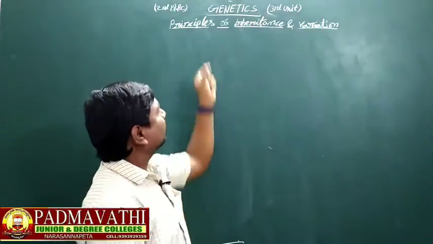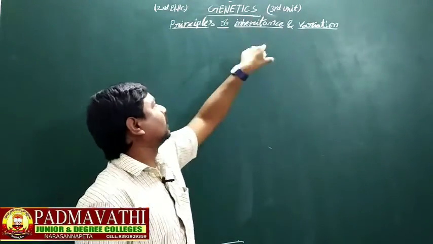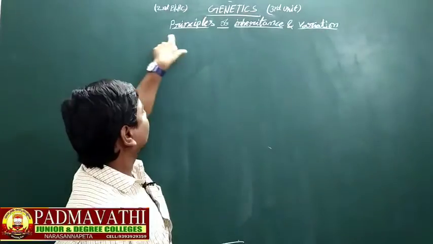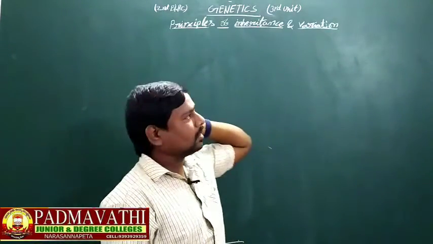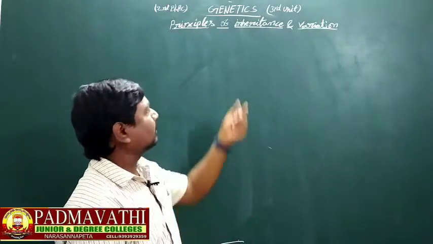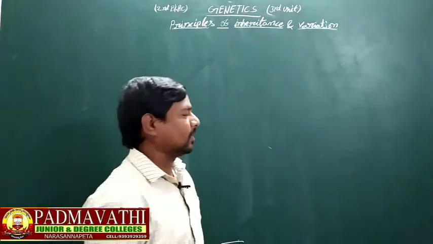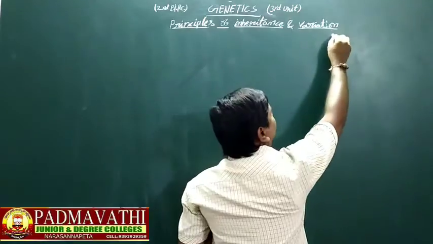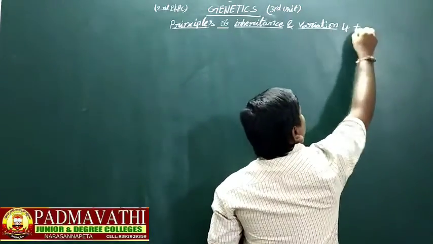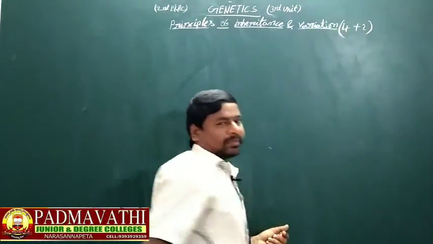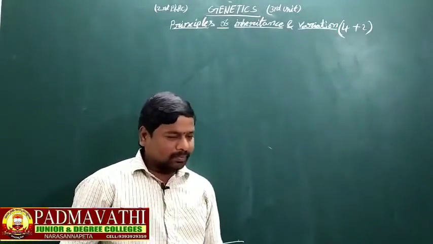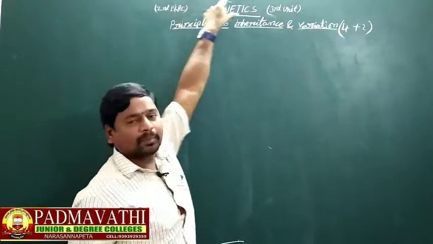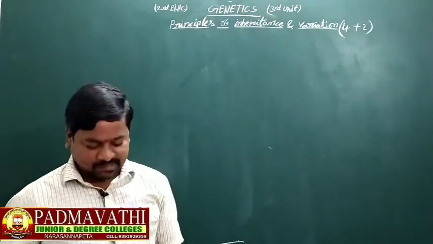Today we talk about genetics, the third unit, principles of inheritance and variations. We can obtain 6 marks from this chapter in the IPE examination: one 4 marks question and one 2 marks question. So before going to that, you should know the definition of genetics.